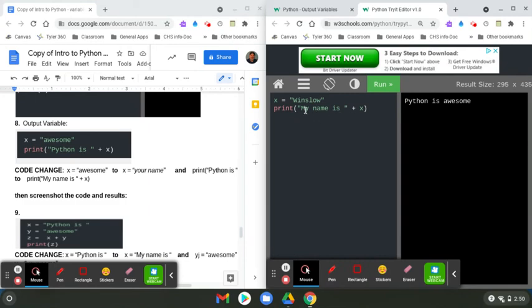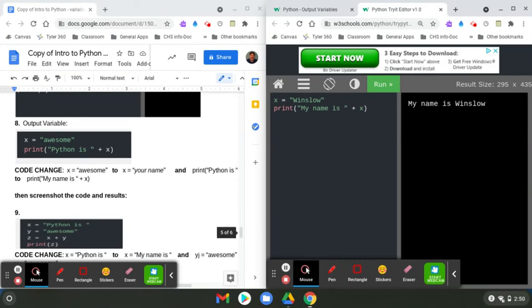And now the computer is going to read this together. Now you got to understand though, you cannot put a number in here. So like if you say my name is this, it won't combine. I'm not sure if later on they won't show us how to do it. I'm pretty sure they will. But if I punch run, I should see my name is Winslow. Yep, there it is. And that takes care of number 8.